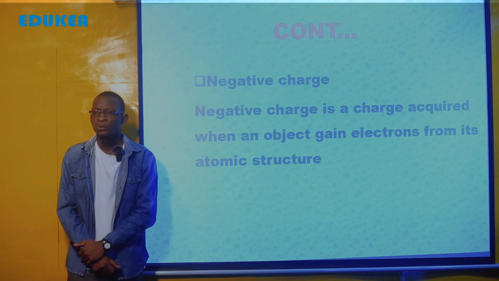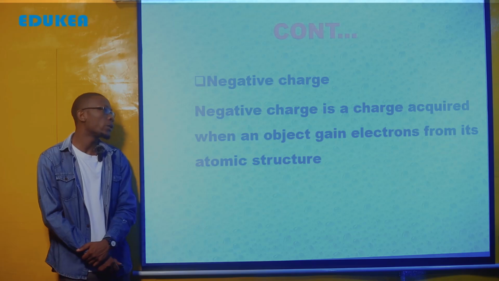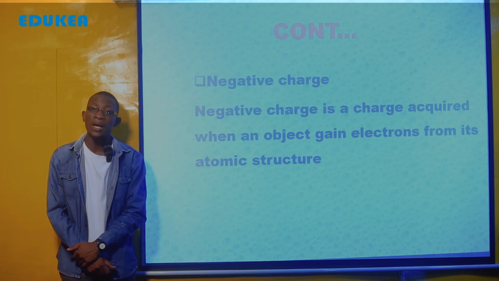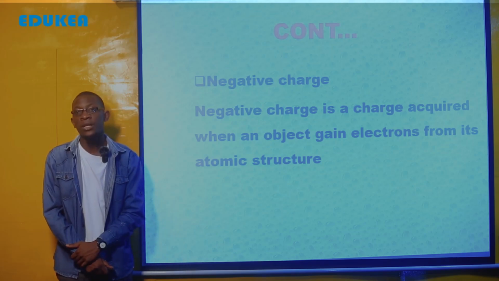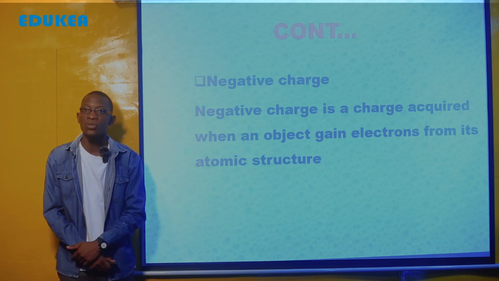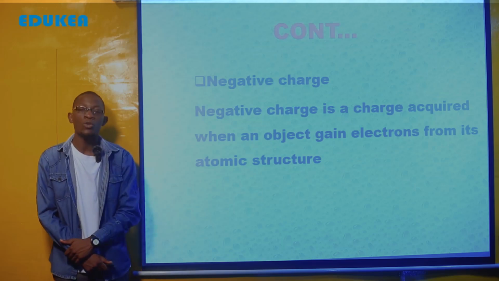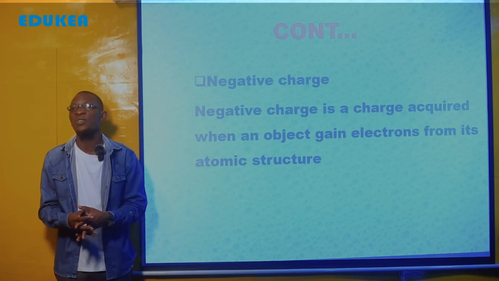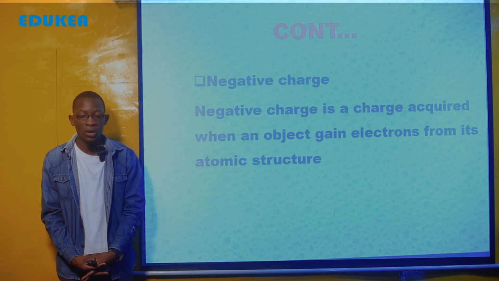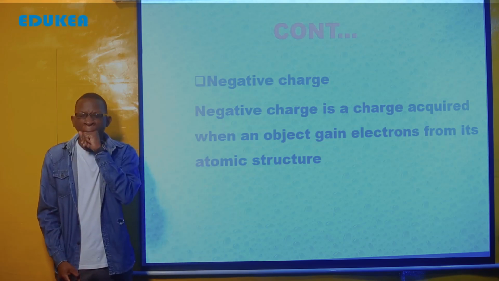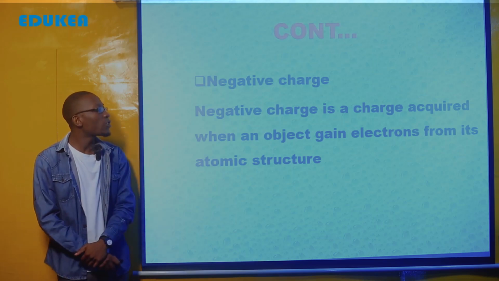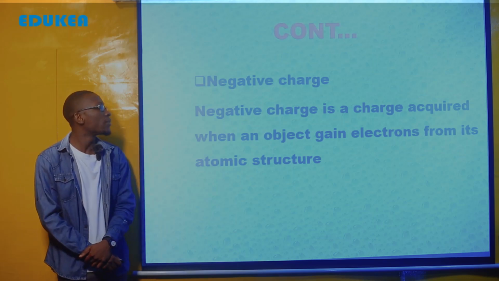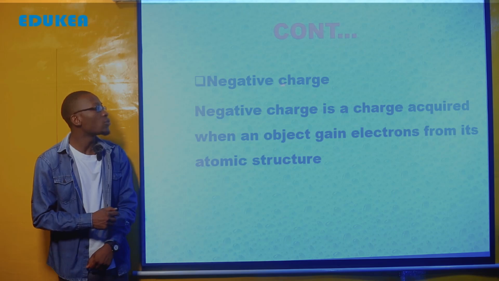Once an atom gains electrons, akipokea electron kutokea kwenye atomic structure nyingine ikaenda kwenye atomic structure yake, basi hiyo atom itakuwa negative charge. So if an atom gains electrons, it becomes a negative charge.